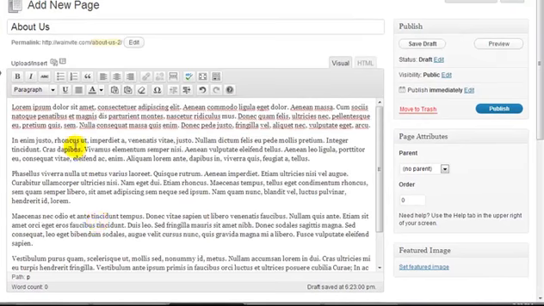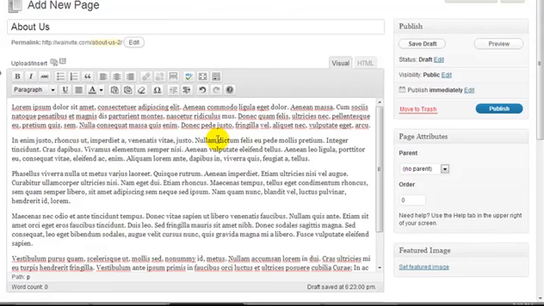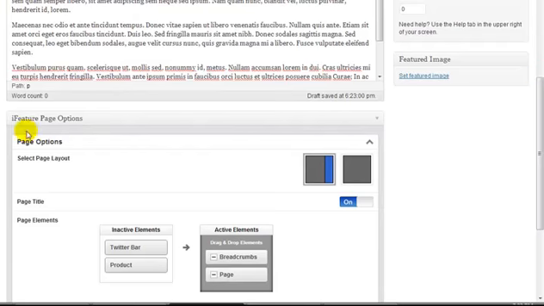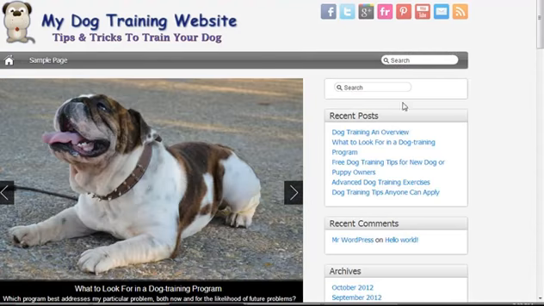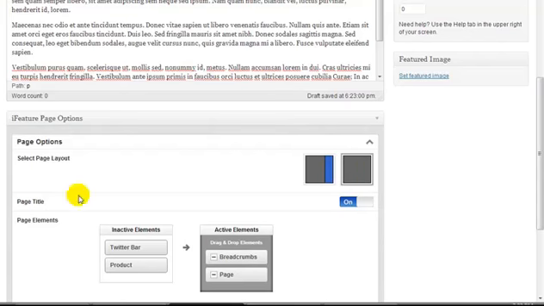In this video, I'm not going to add any images because everything is pretty much the same. You can make things bold, italic, add in your headlines, add in images, change the color, whatever you want pretty much. But one thing that we are going to do is change the layout. Now here, you don't see this with the post options, but with page options, you have the choice to include the sidebar or create a full width page. Now, just in case you forgot, this is the sidebar. For this page, we're going to go full width, and we want to include the page title.